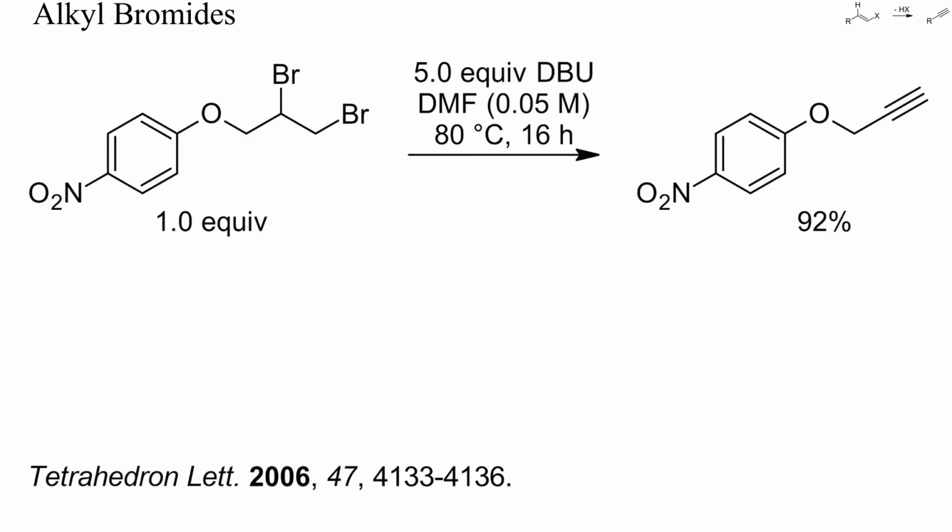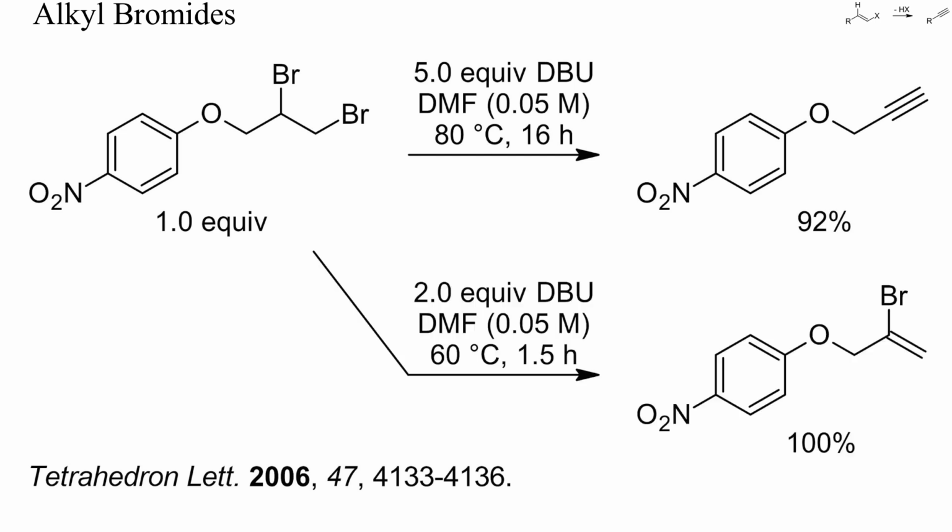Aliphatic 1,2-dibromides can be converted into alkynes by treatment with an excess of DBU, as shown here. Because propargylic ethers can isomerize to allenes, treatment with base should be kept as short as possible. In this instance, the primary bromide was eliminated first, and the initial elimination product was formed cleanly when the reaction was run with a smaller excess of DBU for only 1.5 hours at 60 degrees Celsius.